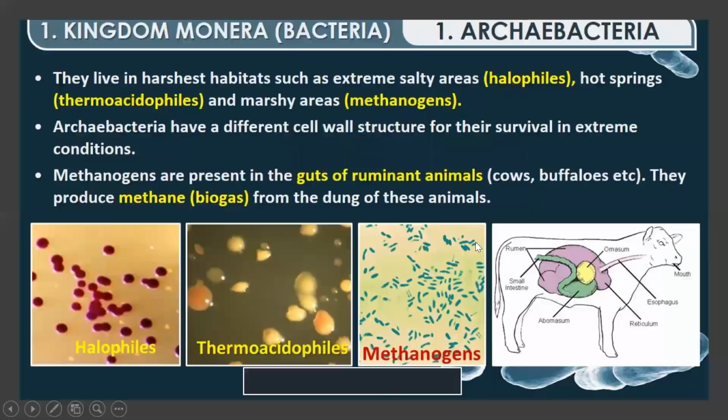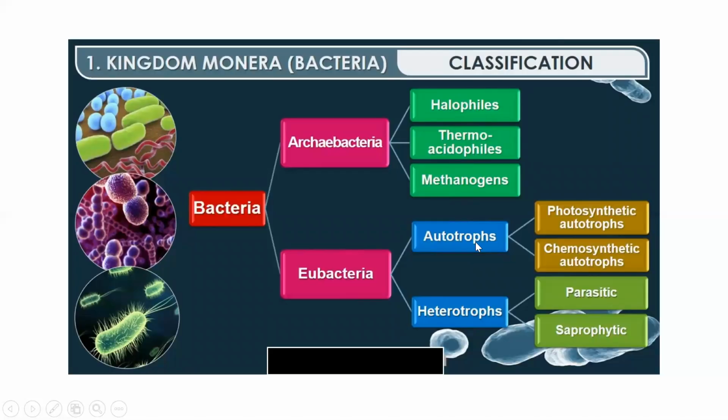In autotrophs, we come across photosynthetic autotrophs and chemosynthetic autotrophs. Heterotrophs are parasitic and saprophytic. Now, in your exams, you may get a question like, give diagrammatic representation of kingdom Monera. So, classification of kingdom Monera can be diagrammatically represented like this. Okay, so this chart as well you have to draw in your notebooks.